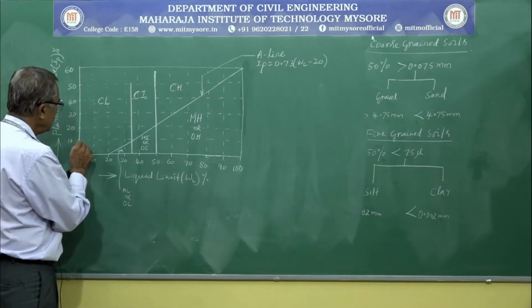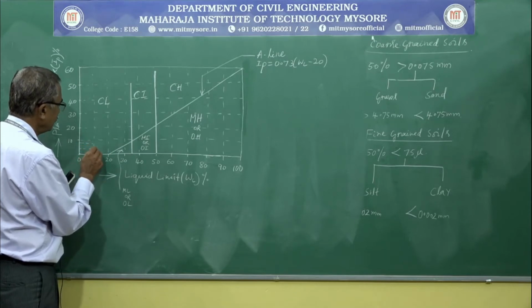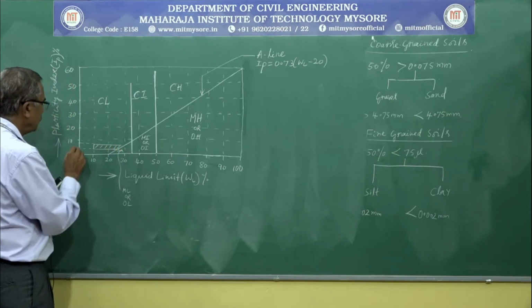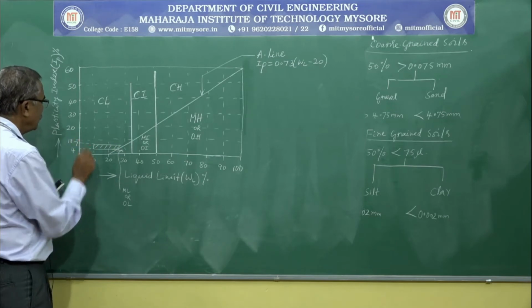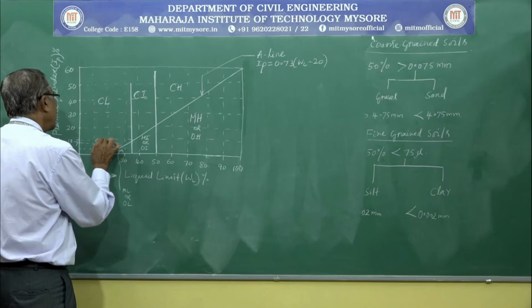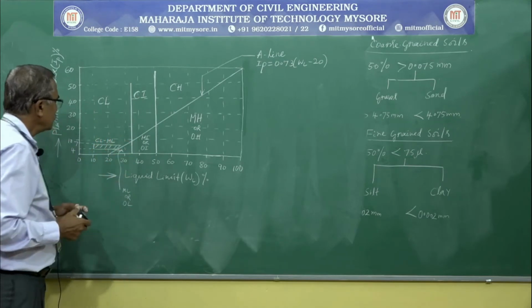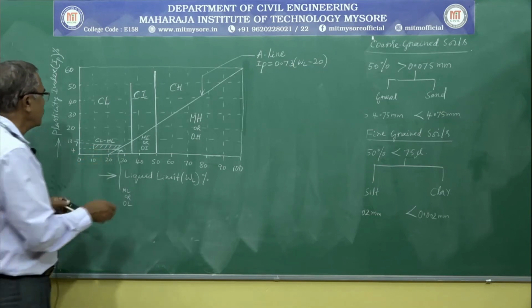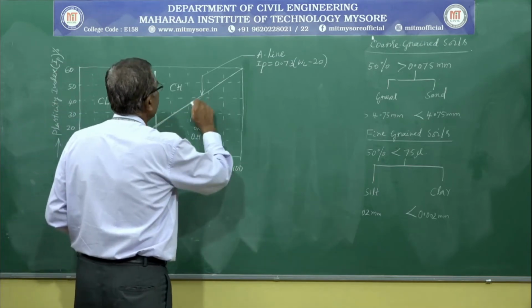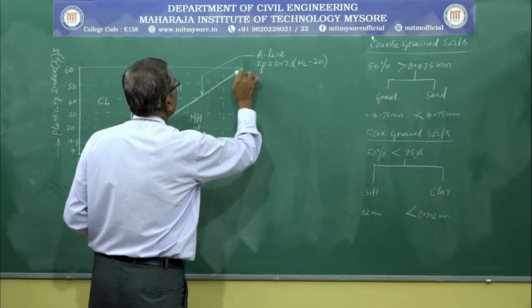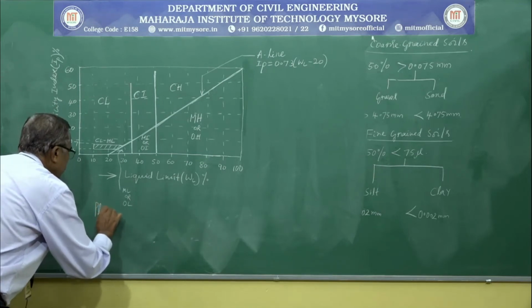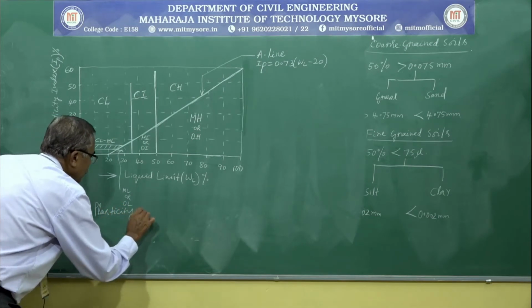There are also two lines here we can mark, which can be marked as CL-ML. Suppose a soil comes here, it is called a boundary classification sector. So this is called the plasticity chart.